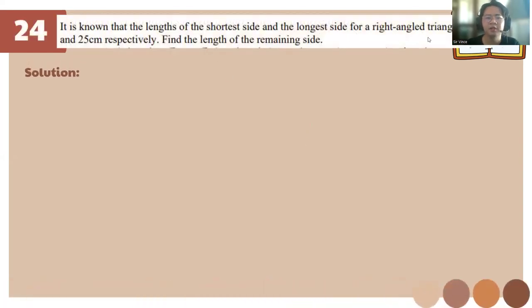This one, hypotenuse, okay? So, SOHCAHTOA, you know that by now? No, not SOHCAHTOA, the Pythagorean theorem.